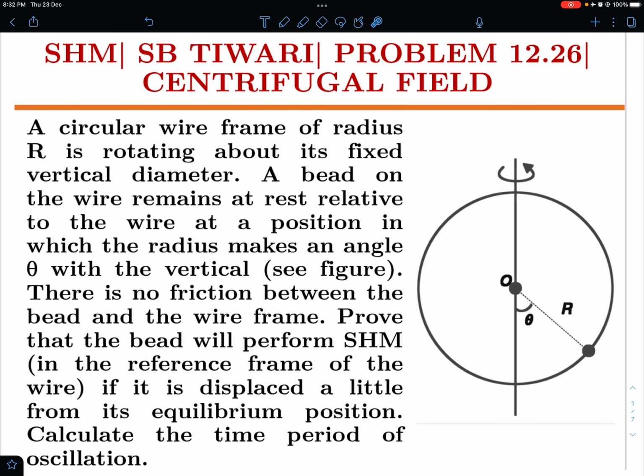And there is no friction between the bead and the wire frame, so it can slide without friction along this. Prove that the bead will perform simple harmonic motion in the reference frame of the wire if it is displaced a little from its equilibrium position. And also we have to calculate the time period of the oscillation. If you want, you can try out this problem for some time, and then you can have a look at my solution. I'll get into the analysis straight away.